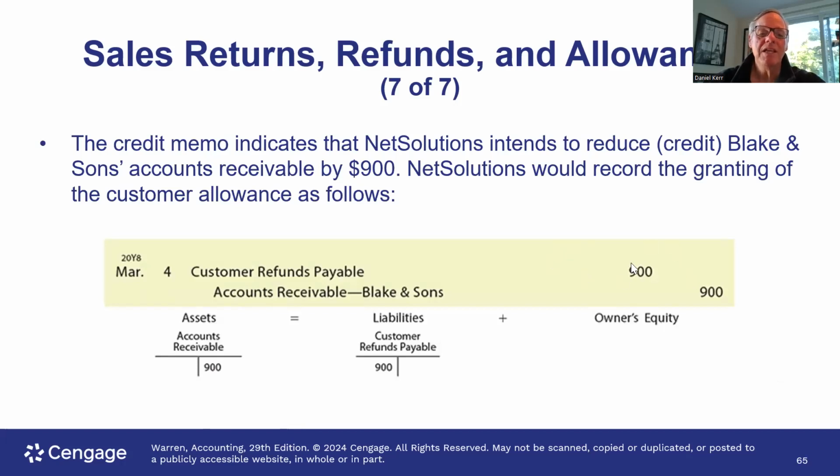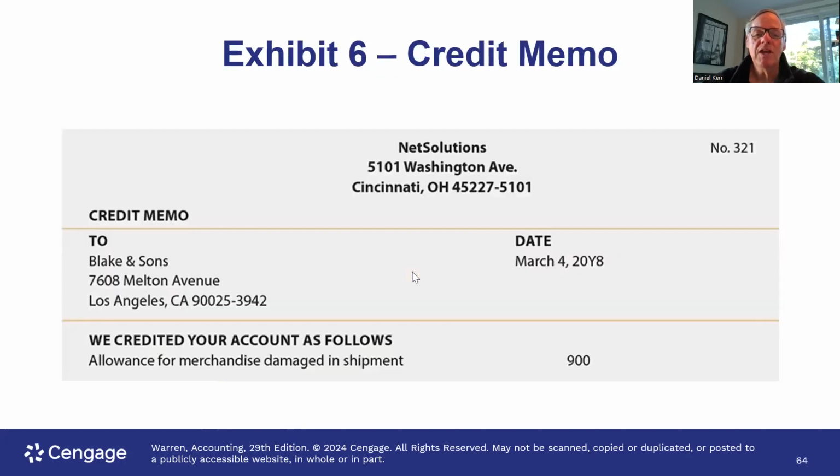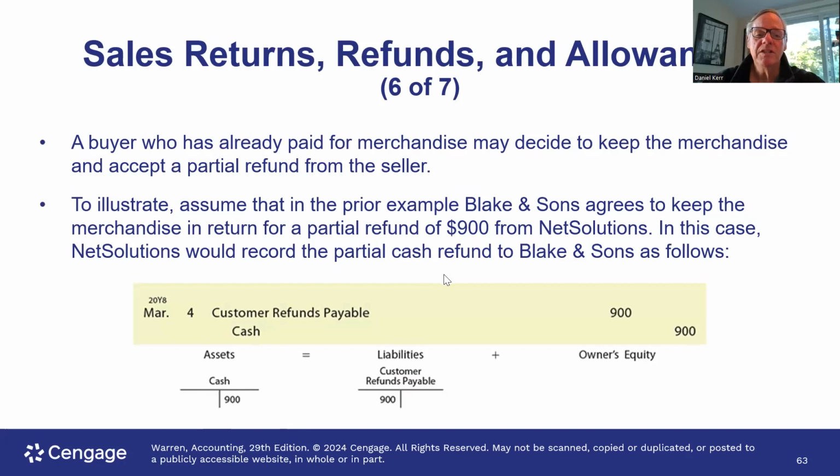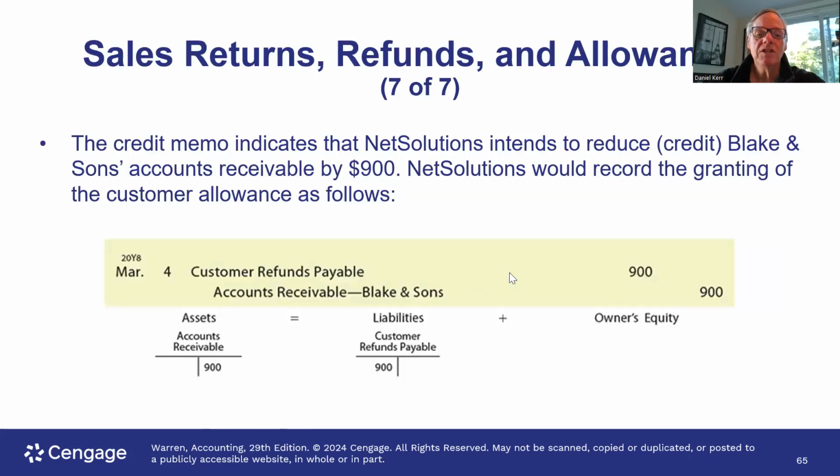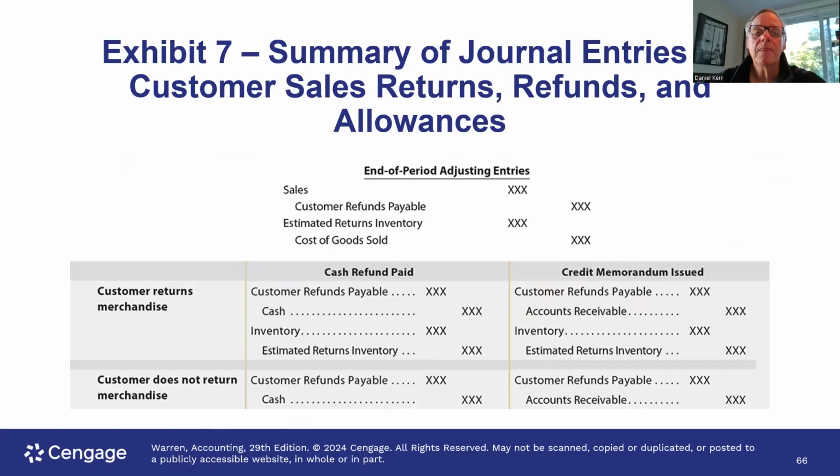And so we're going to debit here. If it's an adjustment to the account, we're going to debit. So here we paid a refund to them. If we're going to give them an adjustment, rather than paying them back in cash, we're actually going to adjust their receivable. Then it would be a debit to customer refunds payable, and a credit to accounts receivable.